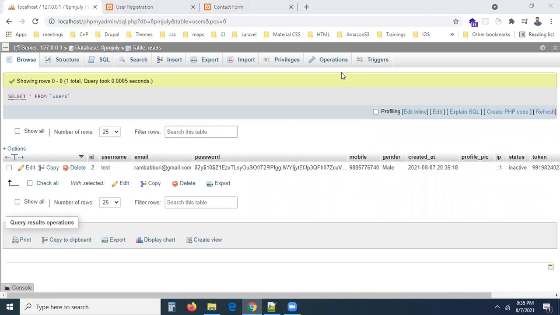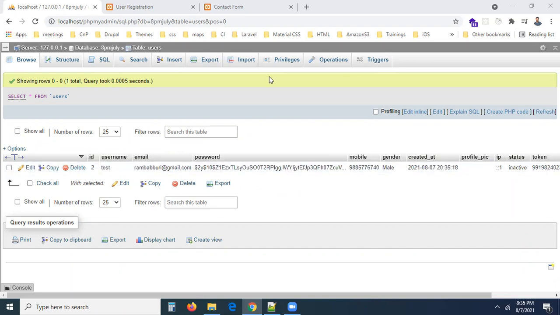So the record is inserted. We have to display a success message. All of you okay now? So ID 2, test mail ID and password, mobile, mail, created at date, profile pic is empty and everything is done. Sir, it was ID 1, right?